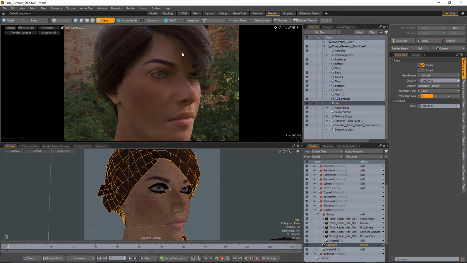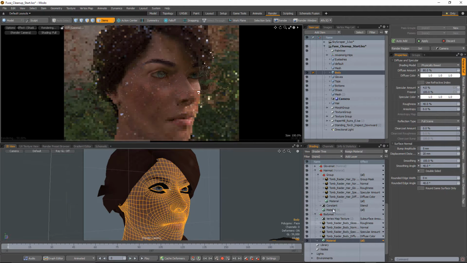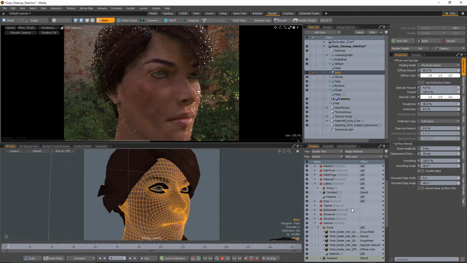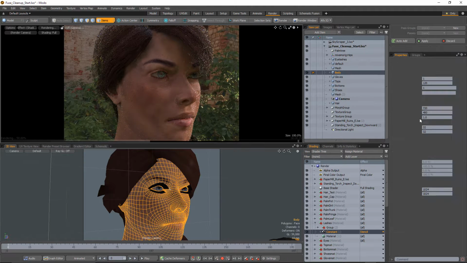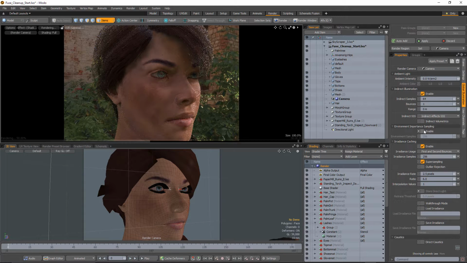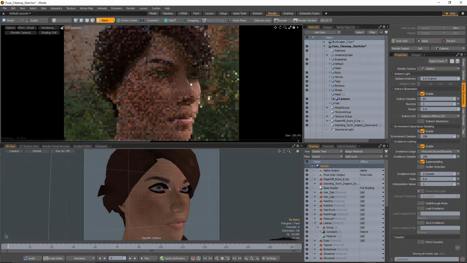So if we go ahead and update our render, you can see it right here pretty obviously over the area of the cheek right underneath the eye. Now we can actually start to see some of the more individual hairs. And this is also really important with the eyelashes. So if we go down to the eyelash material here, you can see that I actually already have that in place on this character. Now we have everything pretty much working the way we would expect. So if I go over to my global illumination and turn on environment importance sampling so that we get a little bit more high fidelity shading out of our HDR, now we can definitely see the individual strands of hair kind of coming through there.